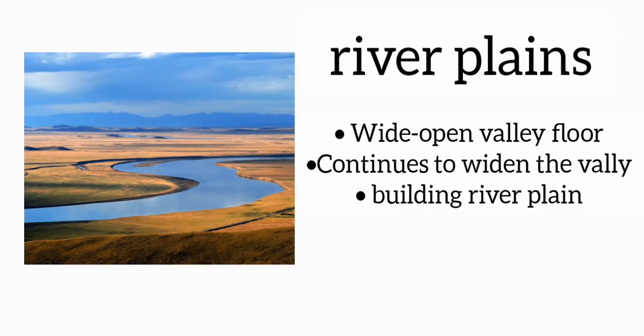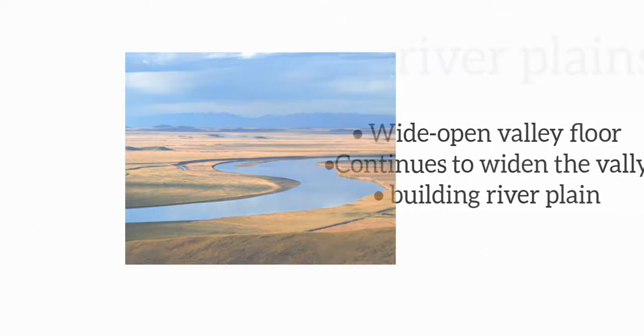The second type is river plain. Out on the wide open valley floor, rivers twist and turn on a constant surge for passing to sea. The meandering path continues to widen the valley floor as falling sediment forever alters the course and builds up the river plains.